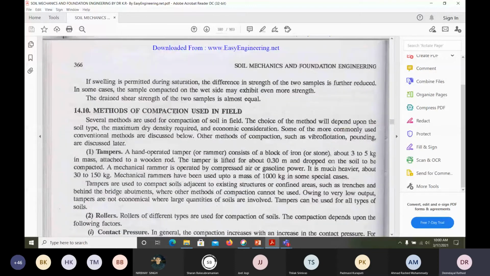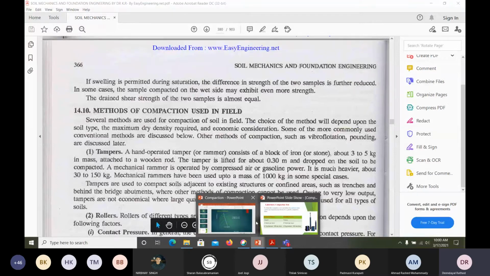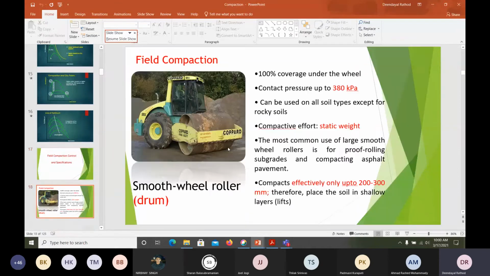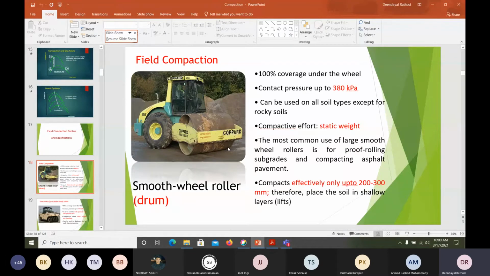So, methods of compaction in the field. Now what I'll do is go through the methods we use in the field. I have added them in the PPT. There are so many methods we generally use in the field. So we use a roller. Is it visible?